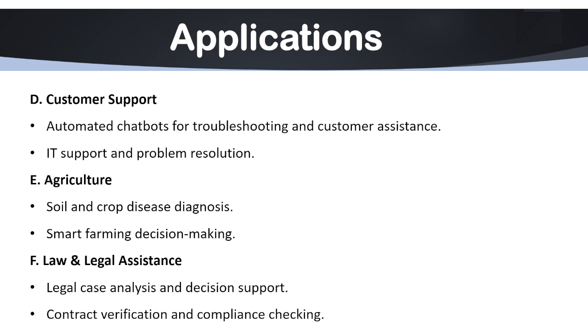So for that we have 2 points: automated chatbots for troubleshooting and customer assistant like ChatGPT. We have Google Assistant. We have Amazon's Alexa. IT support and problem resolution we have. So under this, AI systems assist users in diagnosing software and hardware issues. Like we have IBM Watson AI. It provides IT support for enterprises, small or big enterprises, right? So we have so many benefits of using customer support expert systems.